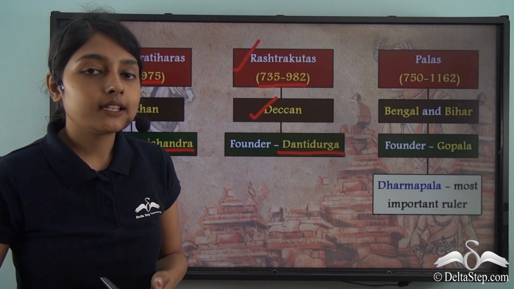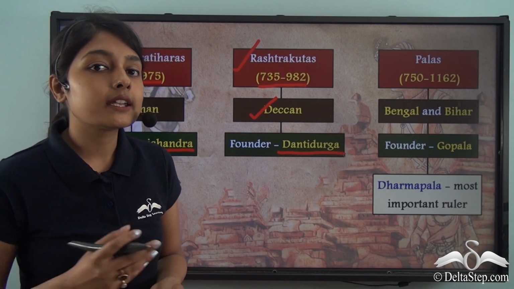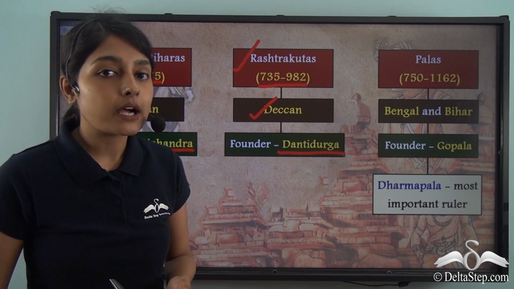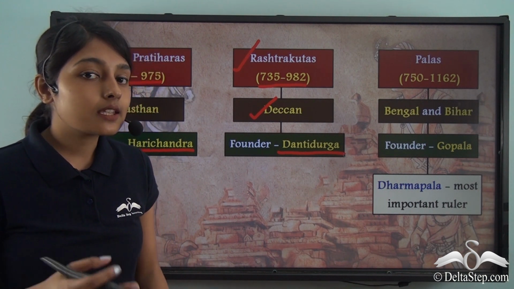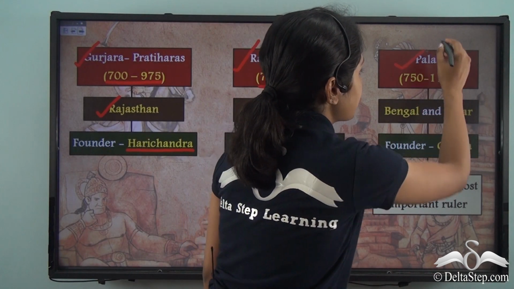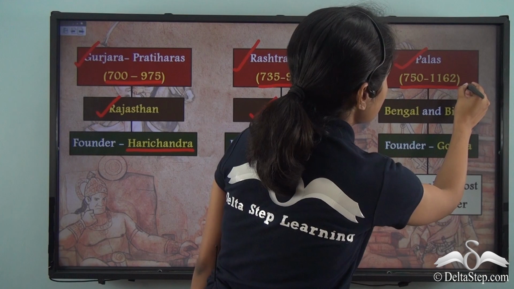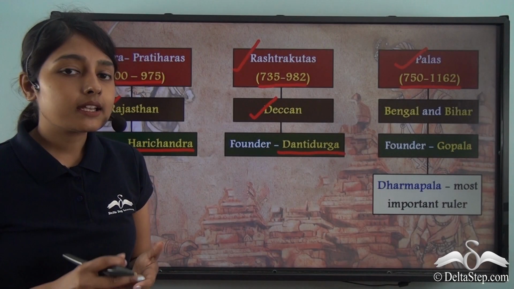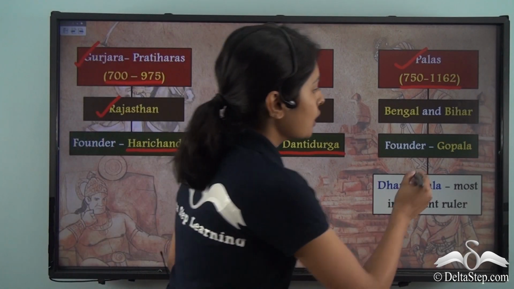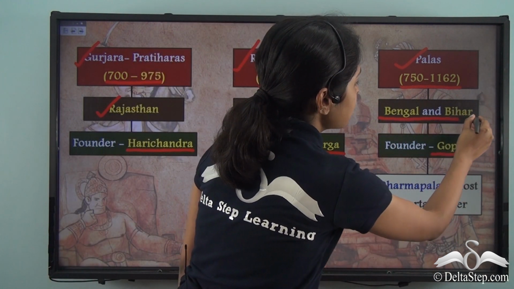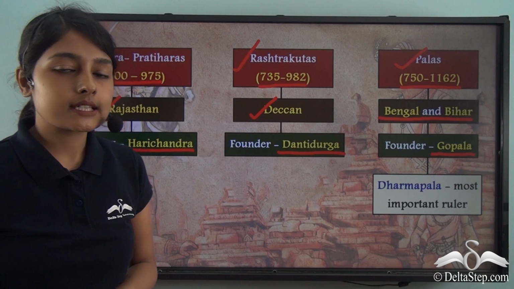Last but not the least, let us quickly go over another dynasty that ruled over the northern and eastern part of the Indian subcontinent. This was the Pala dynasty. This dynasty ruled from 750 to 1162. The Pala dynasty was founded by Gopala, who unified Bengal and brought Bihar or Magadha under his control.